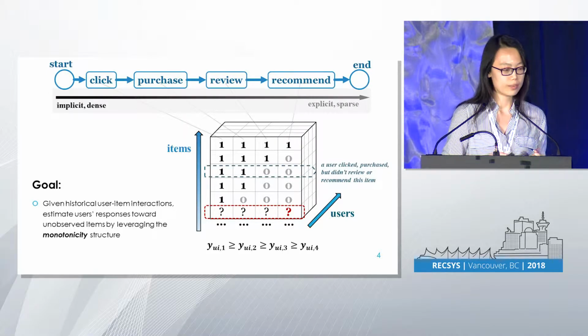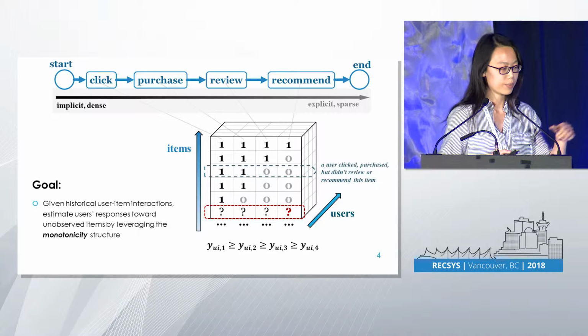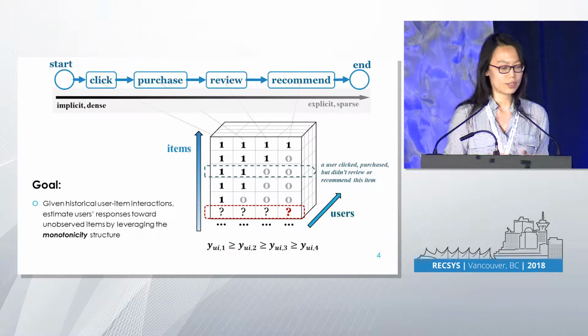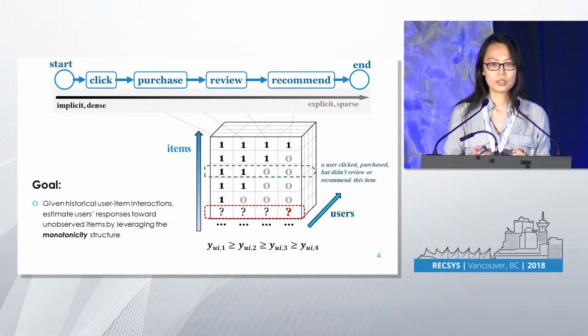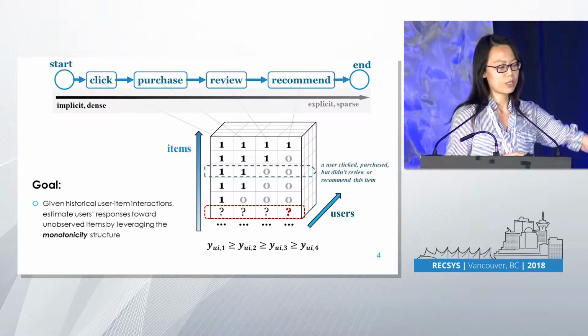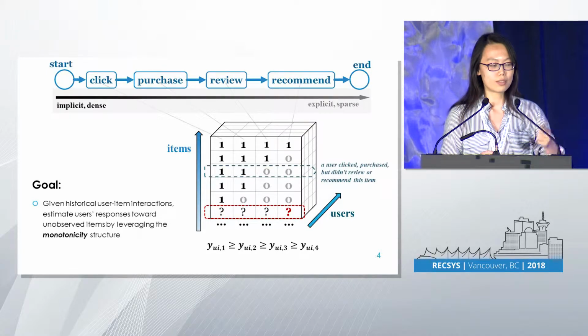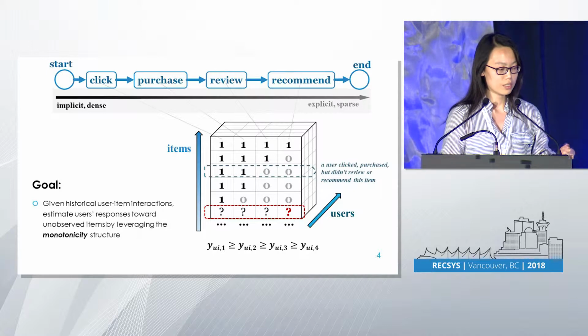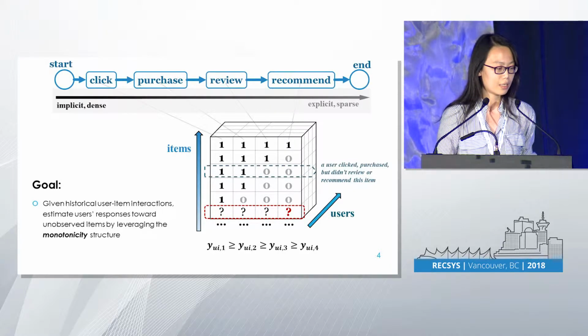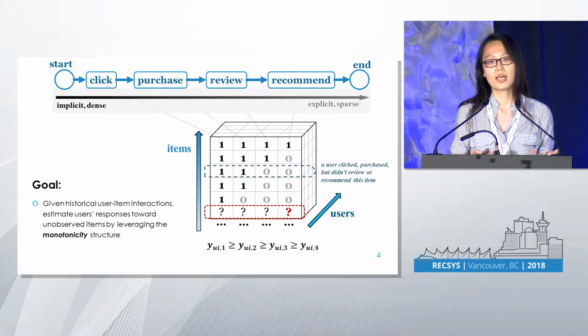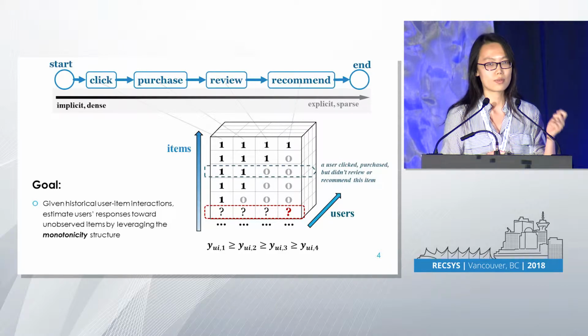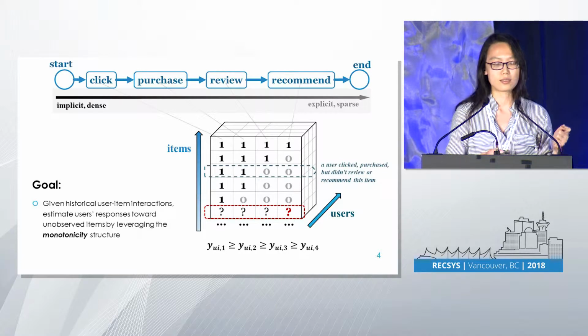Also, user-item interactions can be encoded as binary states on this behavior chain, so that we have a binary tensor. Basically, for each user, we have an item dimension and an interaction stage dimension. For the highlighted vector, 110 means the user clicked and purchased, but didn't review or recommend this product. Because of the monotonic constraints we have observed, for each user we have such a binary matrix, which starts with the most implicit but densest stage, which is click, and ends with the most explicit but sparsest stage, which is recommend.